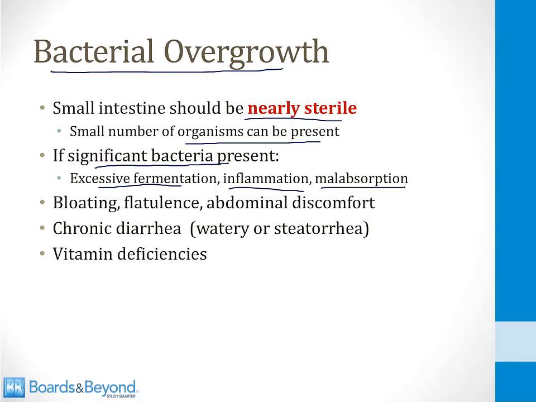Bacterial overgrowth of the small intestine presents with bloating and flatulence and abdominal discomfort. These patients often have a chronic diarrhea. It can be watery due to malabsorption of sugars, or it can be steatorrhea from malabsorption of fats. This can also lead to vitamin deficiencies.